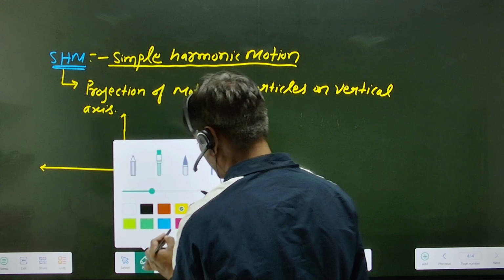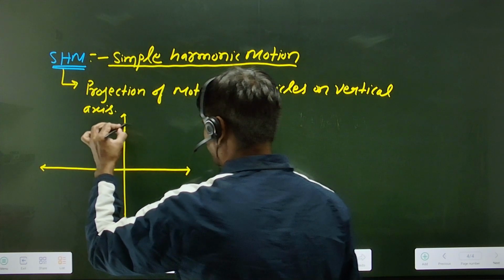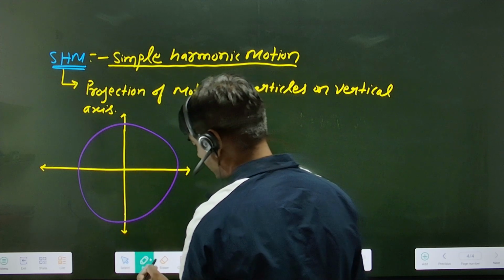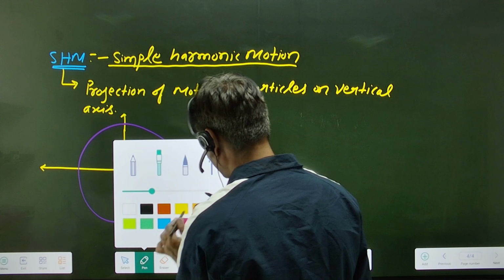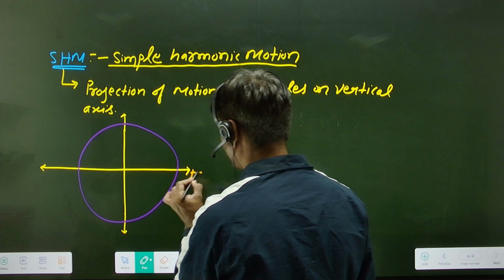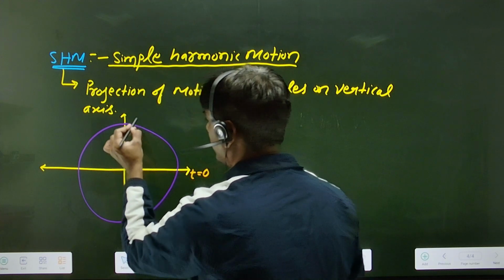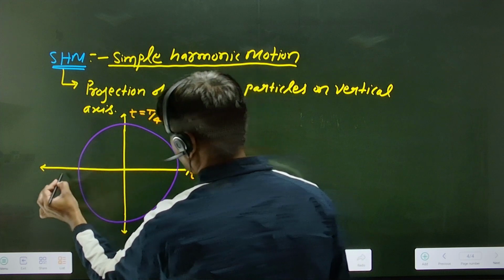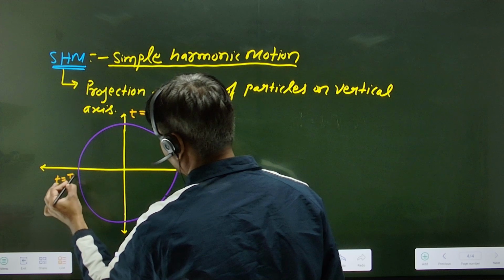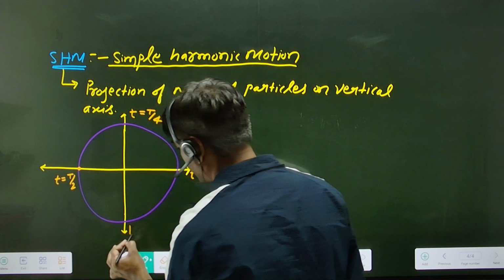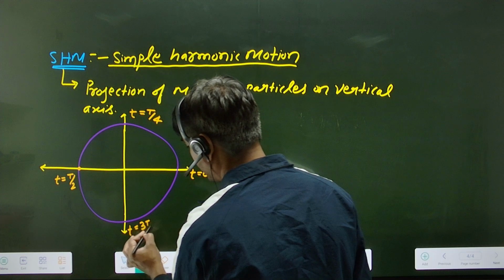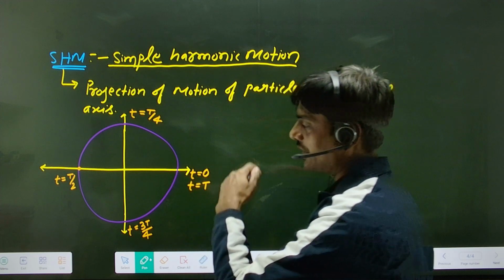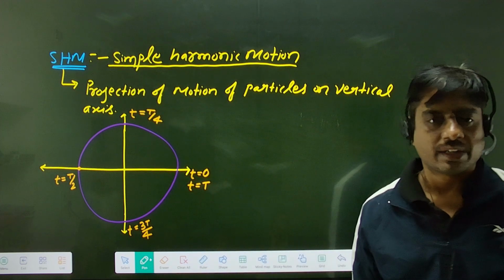In this way, an object moves in a circular path like this. Okay. So here, this one is t equal to 0, t equal to T by 4, t equal to T by 2 here, or here t equal to 3T by 4 and here t equal to T. वापस से एक कंप्लीट टाइम इंटरवल के बाद सेम चीज रिपीट हो गई. दैट मीन्स इट इज ए periodic motion.